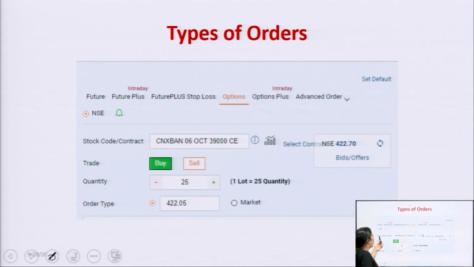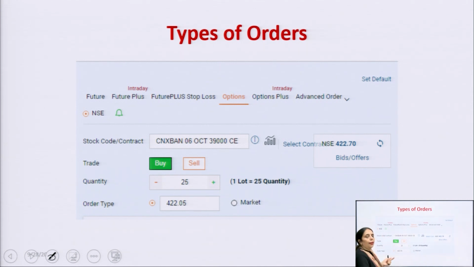This is a type of order, and the limit is given. I am going to trade with the options. Suppose CNX Bank is the Bank Nifty. This is the option of 6 October 39,000. I am going to take the call. And right now there are two options again, that is buy and sell.